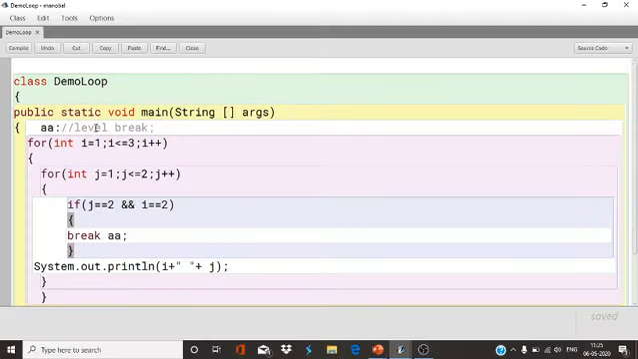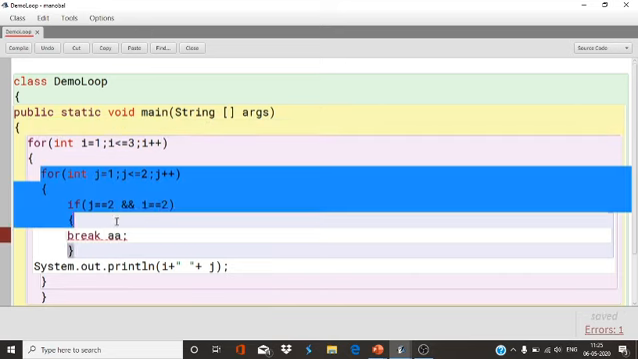Sorry, I wrote this wrong. Okay, it will be label. By mistake I wrote this. You can see labeled break. Labeled break. Okay. Now I'm going to show you the continue statement. What is the use of the continue statement? I'm going to remove this.